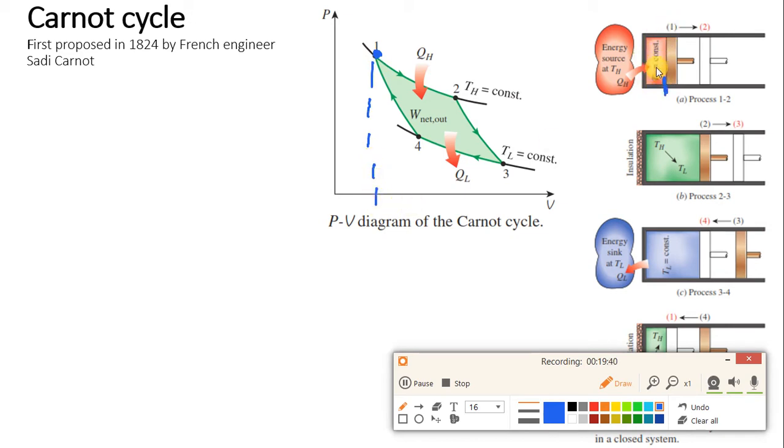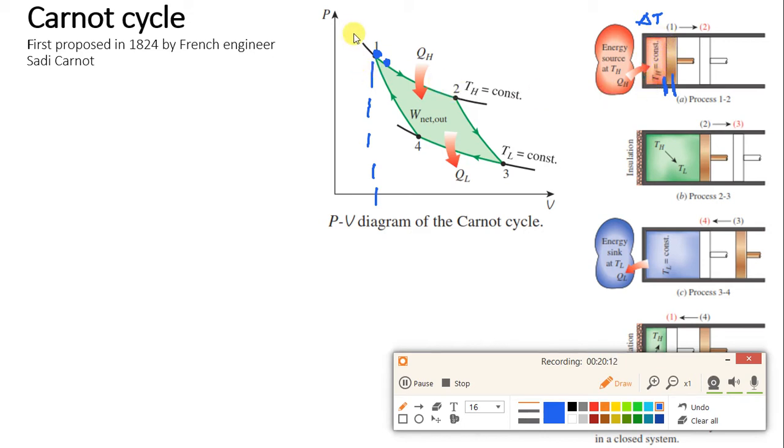Because of this high temperature, the piston will move by some amount to this point. So this will be the second point. Because of this expansion, there will be some delta T, a temperature drop, but this will be a very small value. As soon as the temperature drops, when the piston reaches this position, again this source will supply heat and the internal temperature will remain TH, the same.